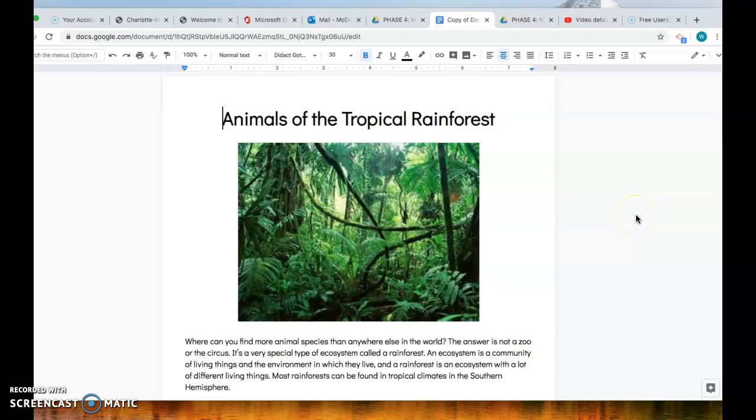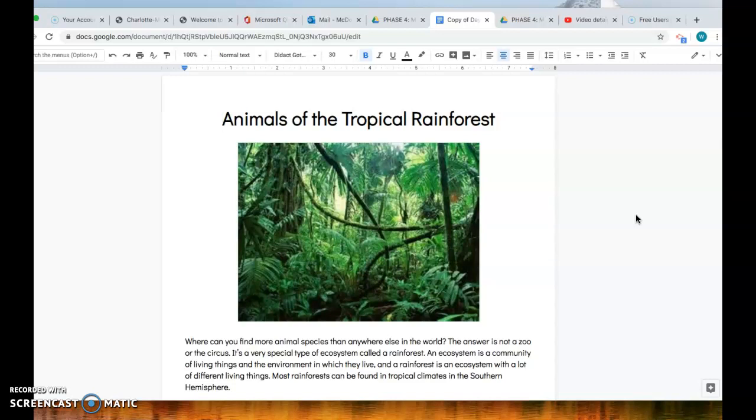Animals of the tropical rainforest. Where can you find more animal species than anywhere else in the world? The answer is not a zoo or the circus. It's a very special type of ecosystem called a rainforest. An ecosystem is a community of living things and the environment in which they live. And a rainforest is an ecosystem with a lot of different living things.